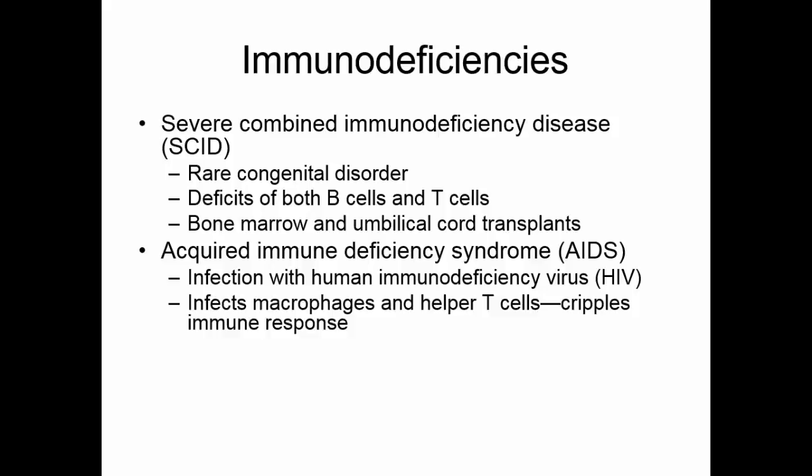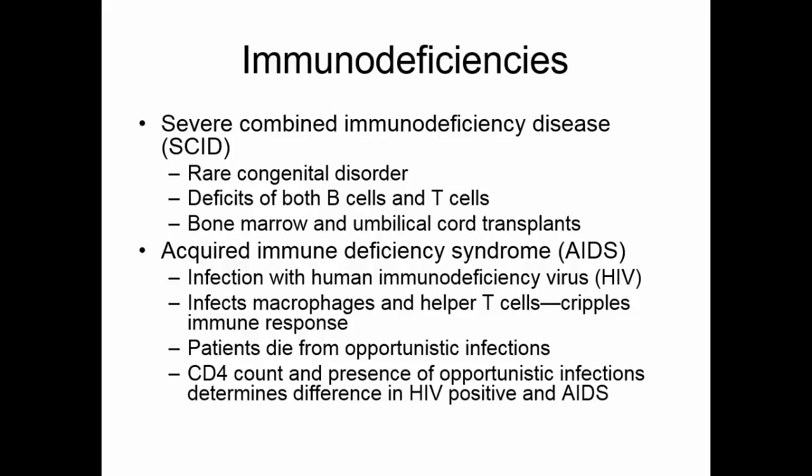Acquired immune deficiency syndrome, or AIDS, is an infection with the human immunodeficiency virus, or HIV. This particular virus infects the macrophages and the helper T cells. You will remember that the helper T cells are critical to activating the entire immune system, so this cripples the immune response completely. Patients with this typically die from opportunistic infections. An opportunistic infection is an infection with something that shouldn't make you sick. Things that we experience all the time, but if you have a normal immune system, you totally ignore it.